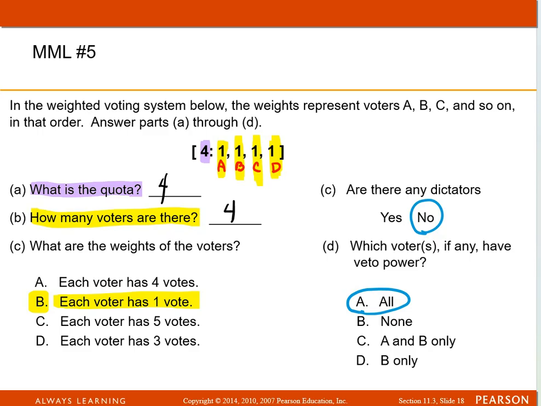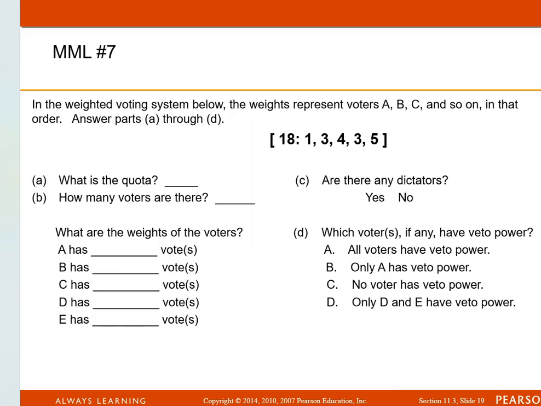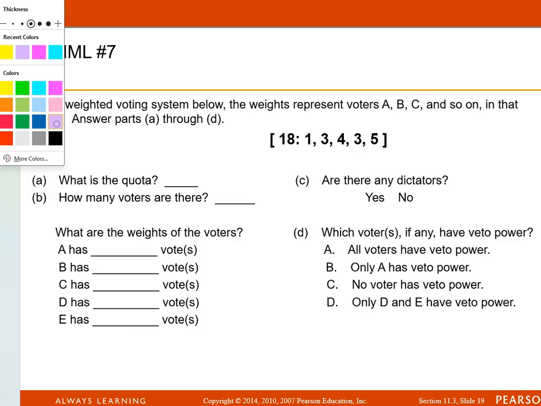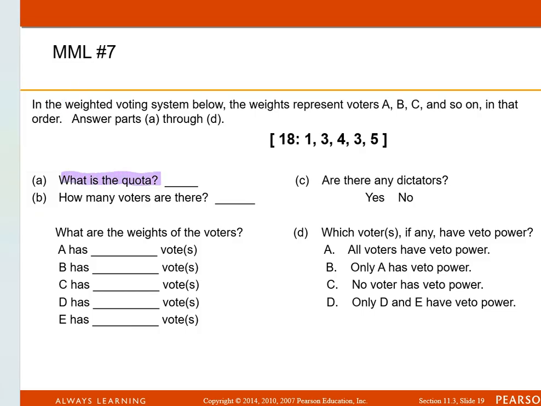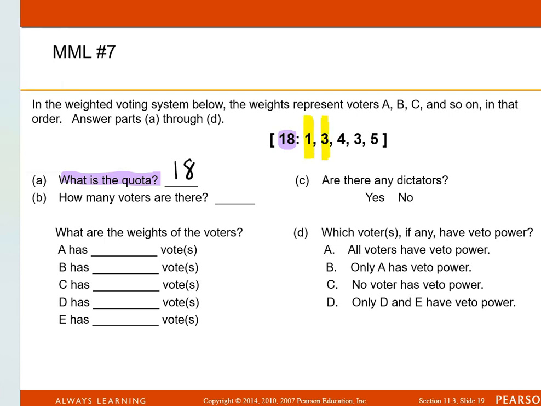So that's number 5, and since that did not take me very long, I'm going to go on to my next example, which is number 7, same type of question. What is the quota? That's the quota right there. You need 18 votes. How many voters are there? We've got A and B and C and D and E. That would be 5 voters.